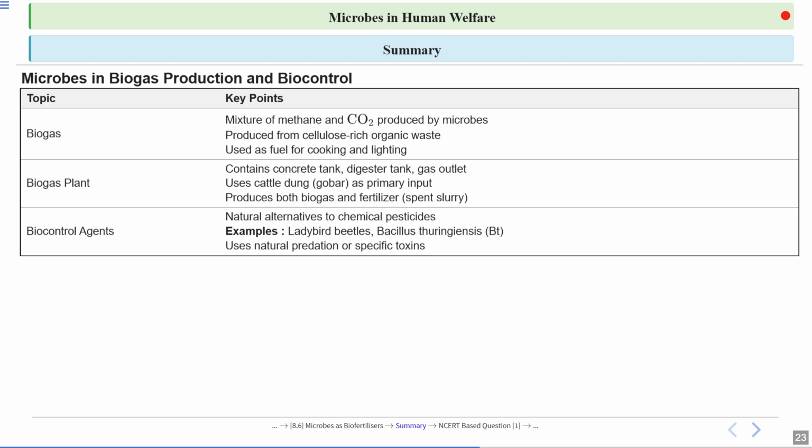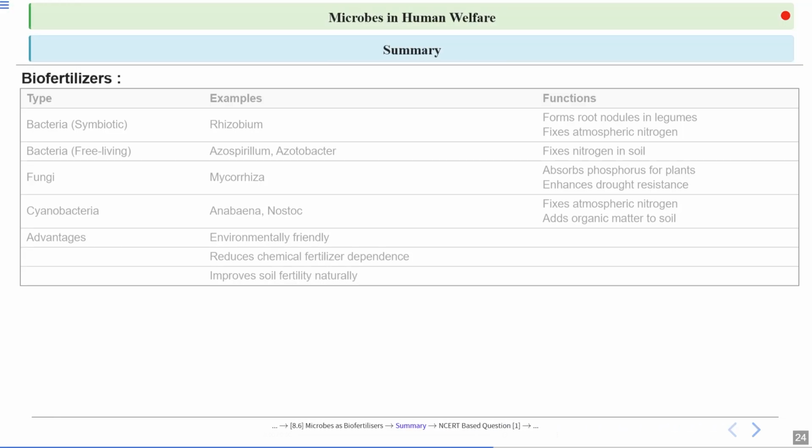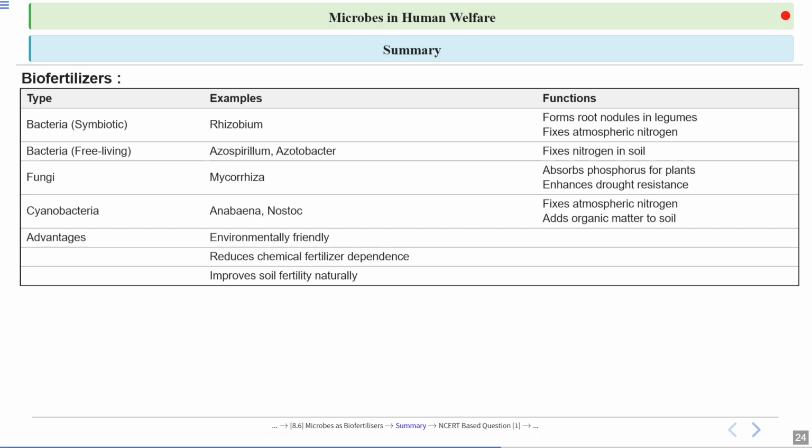Now, biocontrol agents are a natural alternative to chemical pesticides. Examples are ladybird beetles and Bacillus thuringiensis, and they use natural predation or specific toxins that are produced by Bacillus thuringiensis, such as Bt toxin. We also talked about the biofertilizers. So bacteria, fungi, and cyanobacteria can be used as biofertilizers.